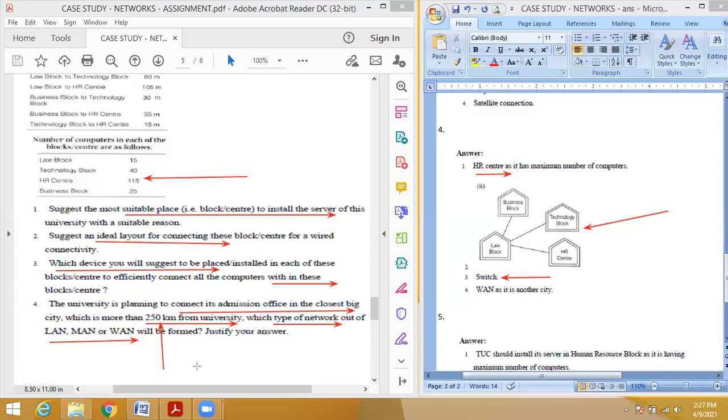LAN means up to 5 kilometers. MAN means maximum 200 kilometers. More than that, you choose WAN, because it is in another city. I already gave the explanation of WAN, that it is interconnecting two cities. You can connect two states, two countries, and even continents. That is a feature of WAN. Understood, everyone? The fourth question. Yes, sir.